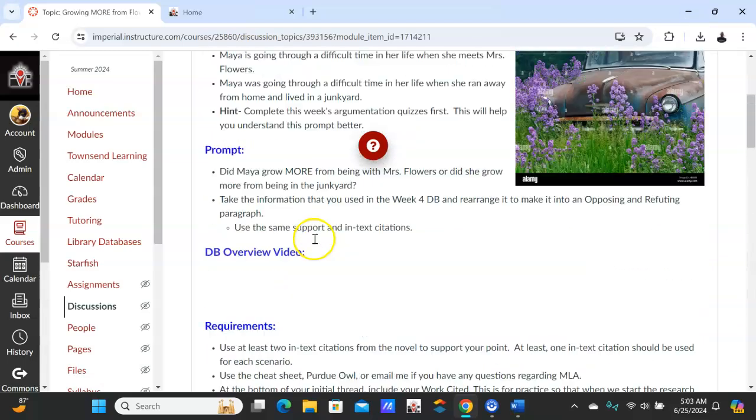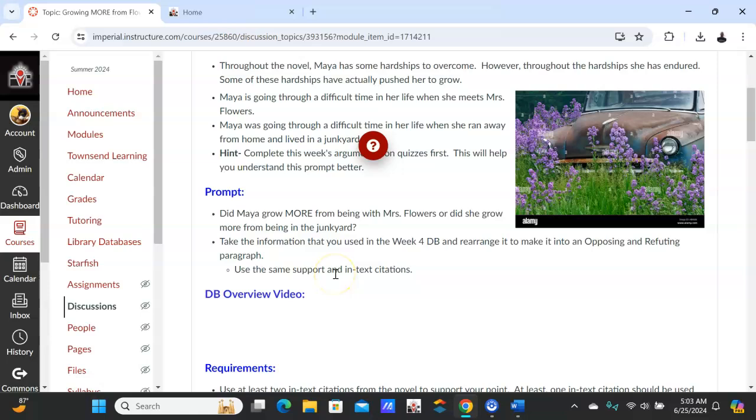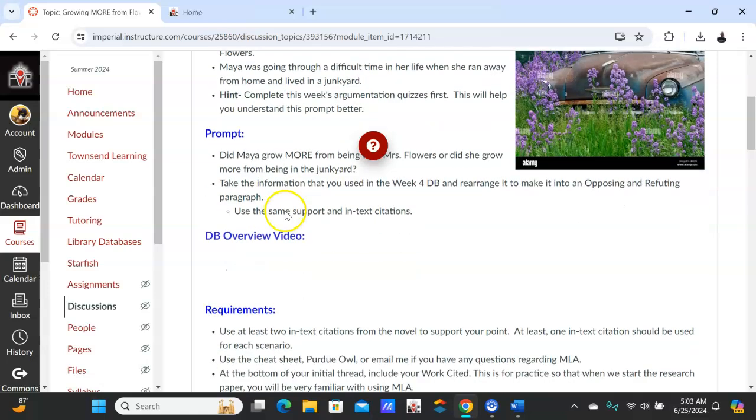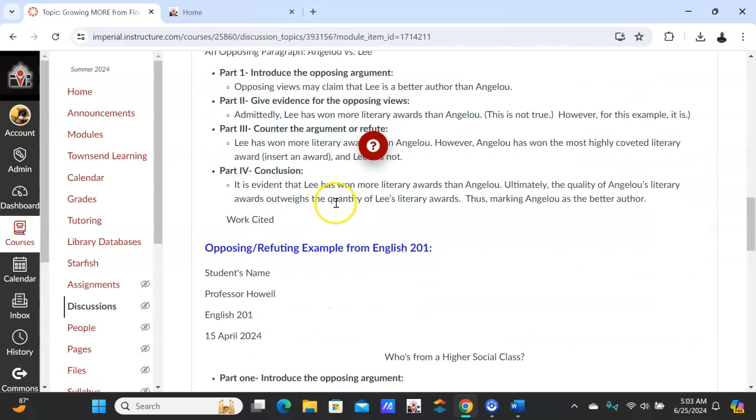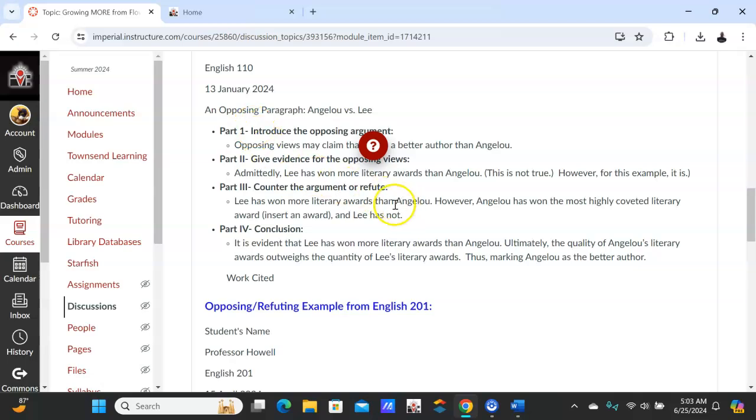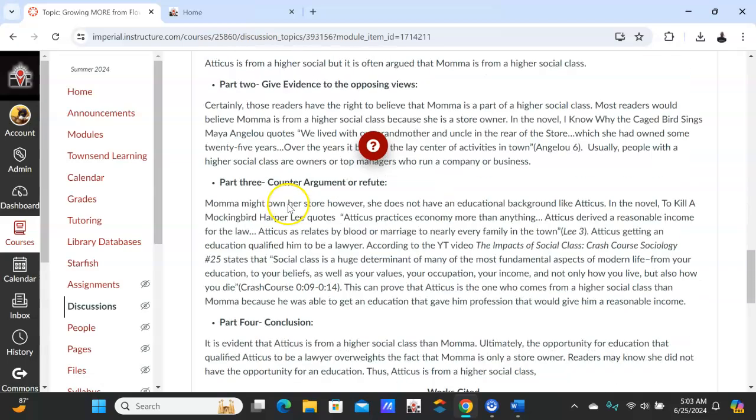So it has to be 250 words. Use this, guys, look, go back to the week 4 discussion board. You have the support there already. So take the compare and contrast and turn it and manipulate it and make it an opposing and refuting. You have everything there. You have the in-text citations. You may have to look in the novel again, but I don't think you should. I think you have the material there. I do that for a reason. I really want you to concentrate on setting up the opposing and refuting rather than looking for new material.